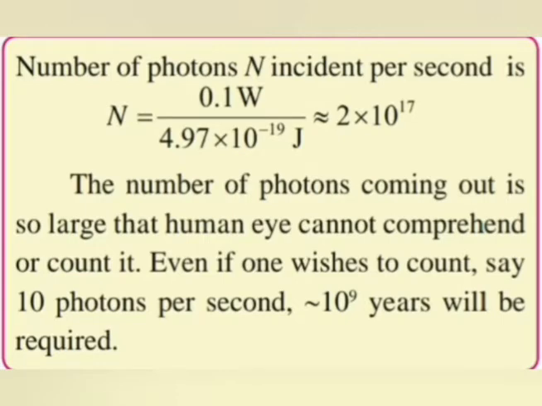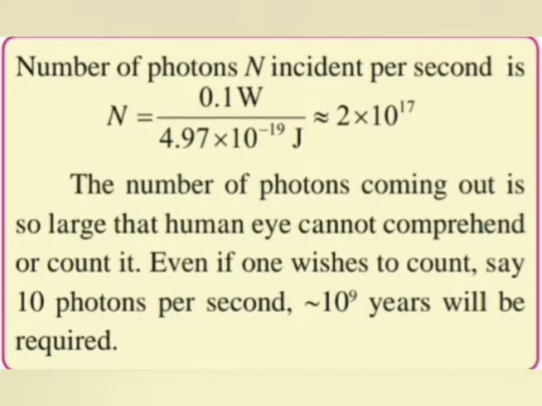To find out the number of photons, students, we have to divide the power by the energy. So the power of light is 0.1 watt, and the energy we already got, 4.97 into 10 raised to minus 19 joule. So here we are getting 2 into 10 raised to 17 photons falling on the metal surface. So the photons per second is approximately equal to 10 raised to 9 here. We cannot see photons with the human eye, students, so we can count them by using this formula to find out the number of photons ejected on the metal surface.